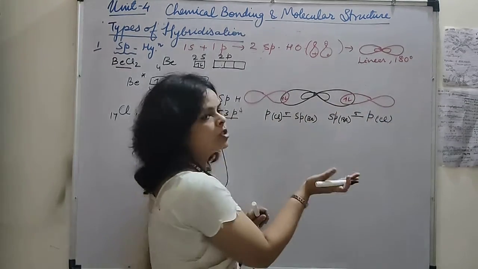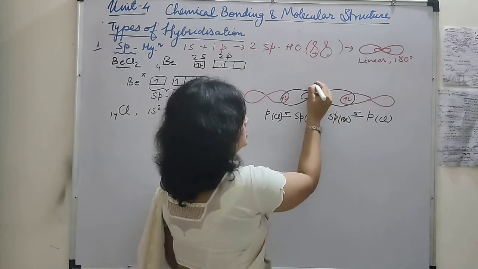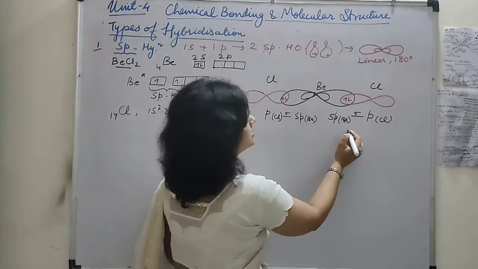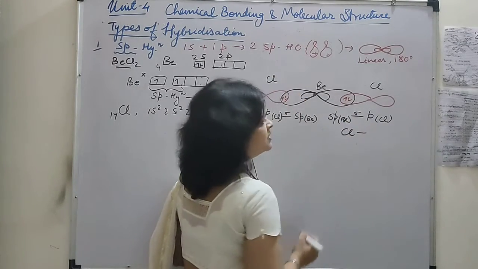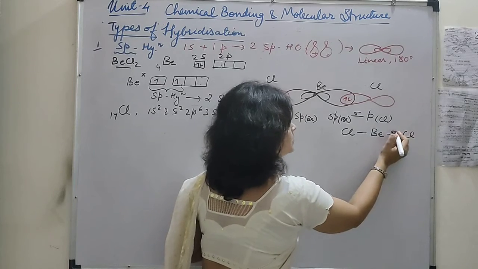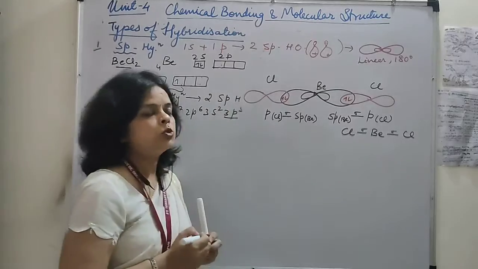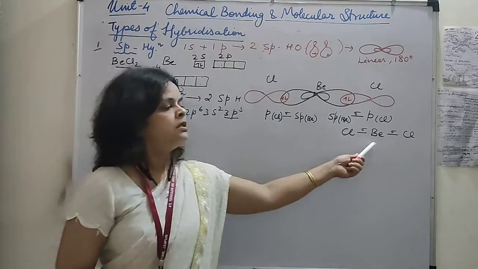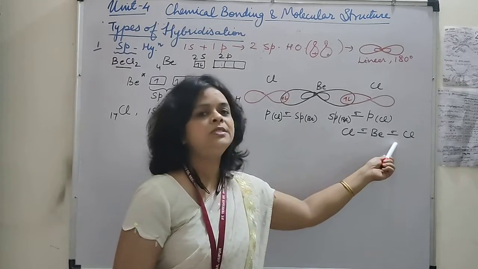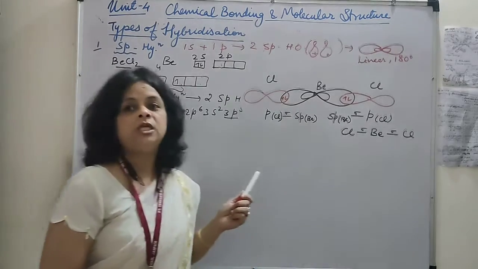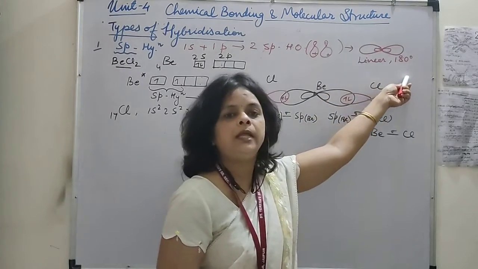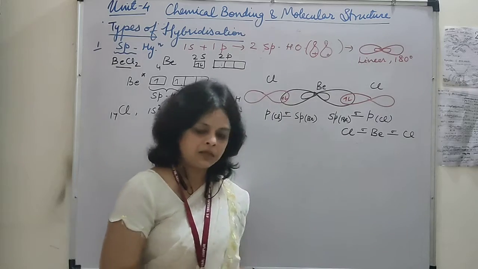So if you draw its structure, in the center we have beryllium and this is Cl. How can you show it? Cl is forming one sigma bond with beryllium, and it is also forming one sigma bond with another Cl atom. So in this way we can explain that the hybridized state of beryllium is sp, forming two sigma bonds. So the shape of the BeCl2 molecule is linear, and they are oriented at an angle of 180 degrees. Is it clear?